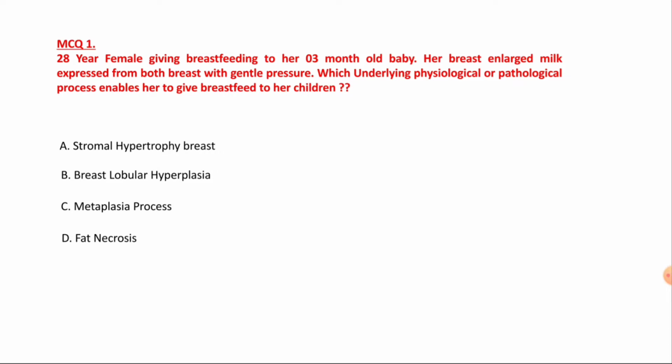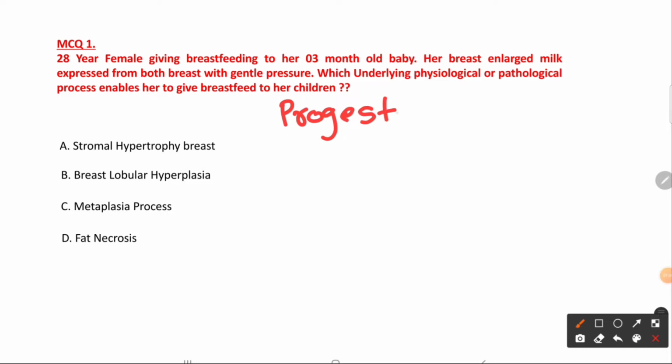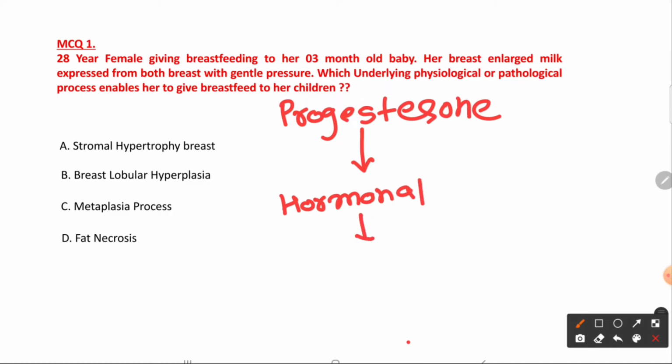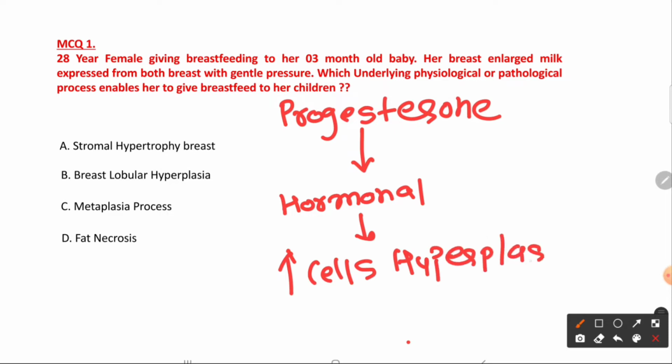So friends, here the answer is obvious. You know, in pregnancy, progesterone and prolactin are increased. So because of that hormonal effect, there will be an increased number of cells in the breast, right? There will be hyperplasia in the lobules, right? There will be adenosis. So excessive milk production is because of breast lobular hyperplasia.